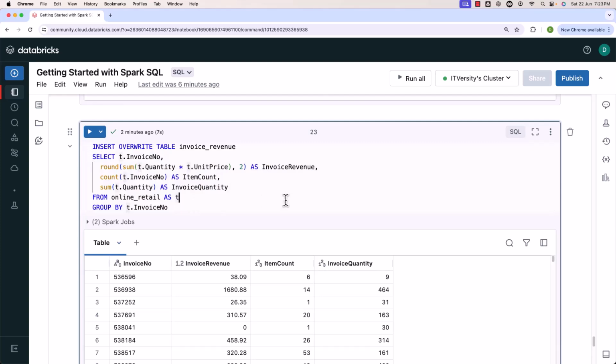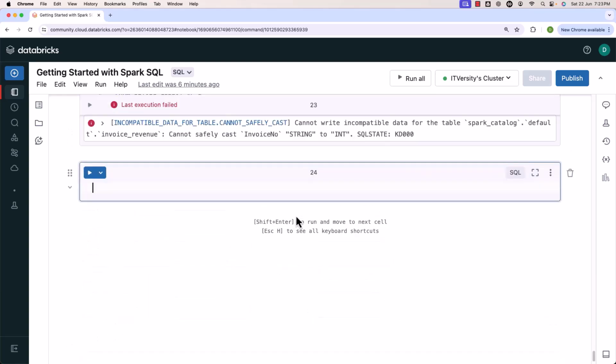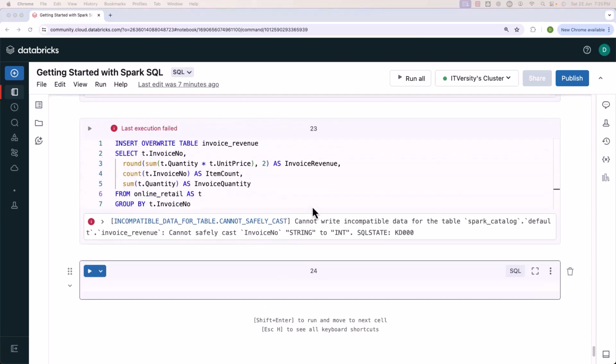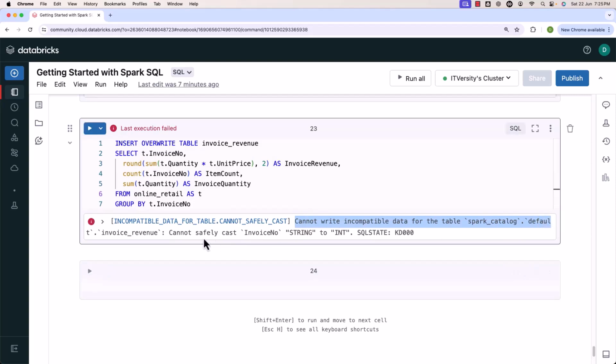Now, let me run this. It will take a bit of time to run and the data will be populated into the target table. However, the insert statement has failed. You can see the details here. It is saying cannot write incompatible data for the table spark_catalog.default.invoice_revenue. It is also saying cannot safely cast invoice number which is of type string to int. It is because there are some string values with respect to invoice number. However, when we define the table, we have used integer for invoice number. That's why it has failed.